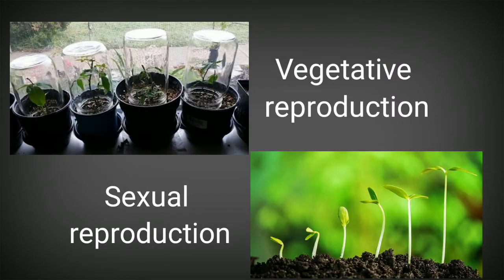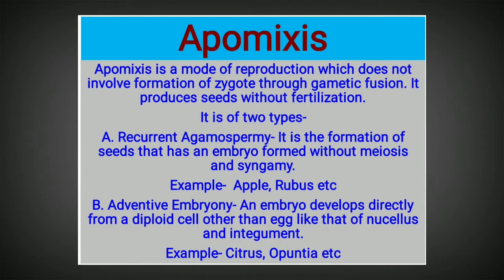The first one is vegetative reproduction, which includes the vegetative parts of the body such as stem, root, leaves, etc. But apomixis, the asexual reproduction mode, is different from vegetative reproduction or vegetative propagation in flowering plants. So let's learn how apomixis takes place, or how this asexual reproduction takes place without the formation of gametes in flowering plants.